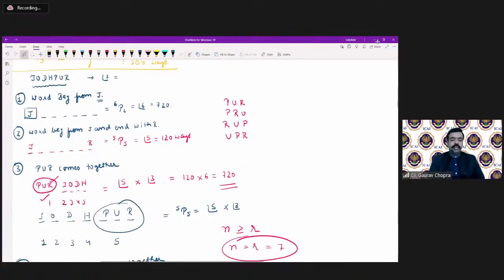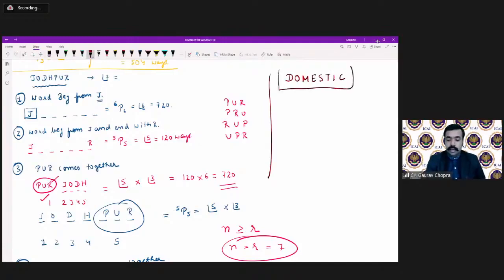Now there is one small task for you: try a similar question on your own for practice. The word is domestic, and for this word you have to solve all these 8 questions, from 1 to 8.